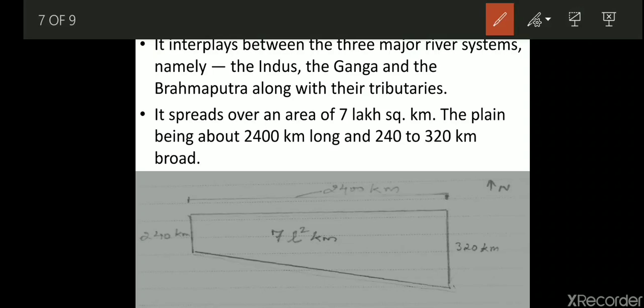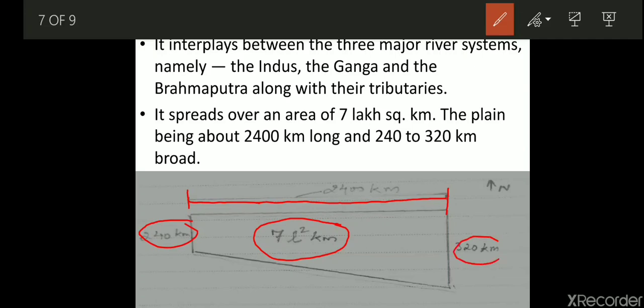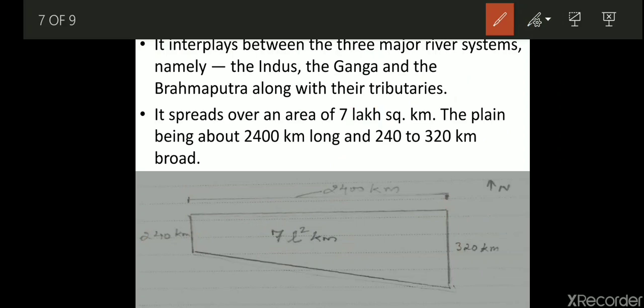So this area is very fertile. It spreads over an area of 7 lakh square kilometers. The plain is about 2400 kilometers long. So this distance is about 2400 kilometers. And in terms of breadth, in the west it is 240 kilometers and in the east it is 320 kilometers. So hope it will be easier for you to understand this chapter, this topic.